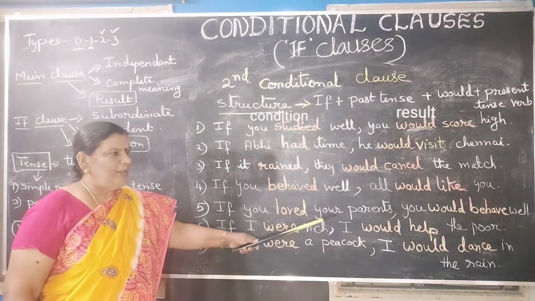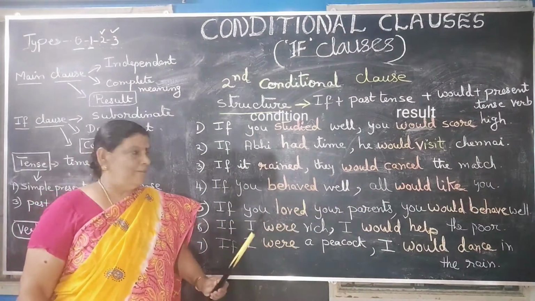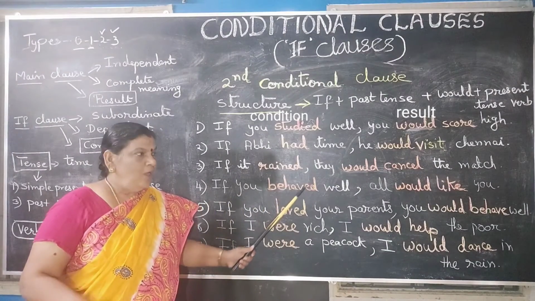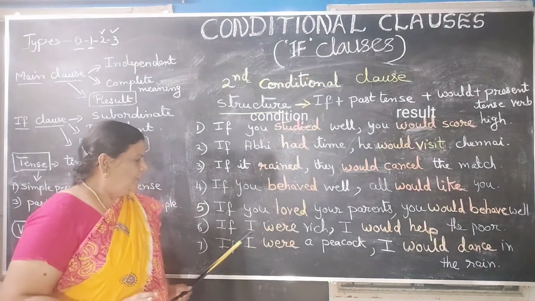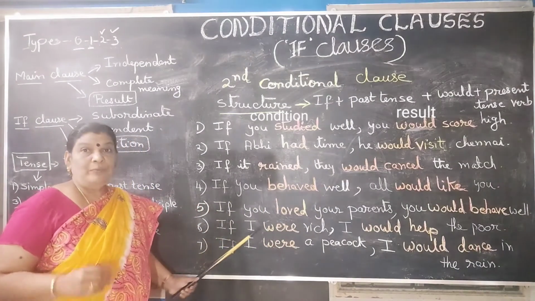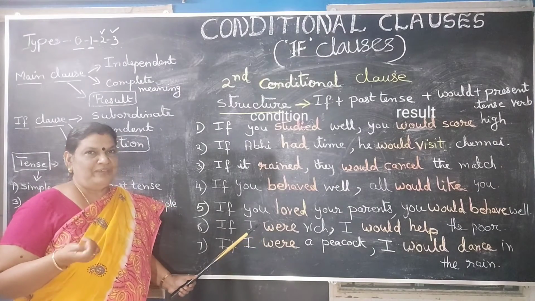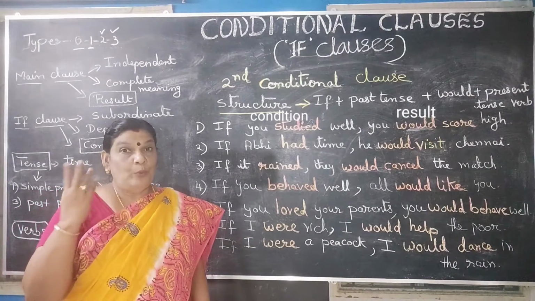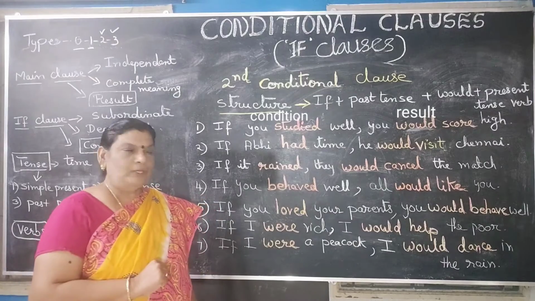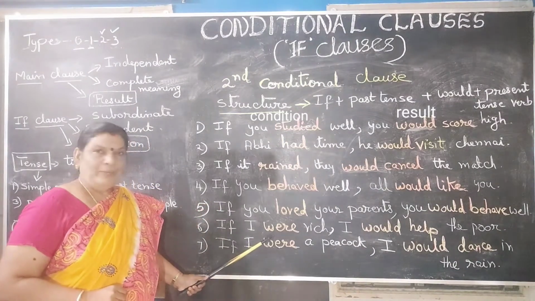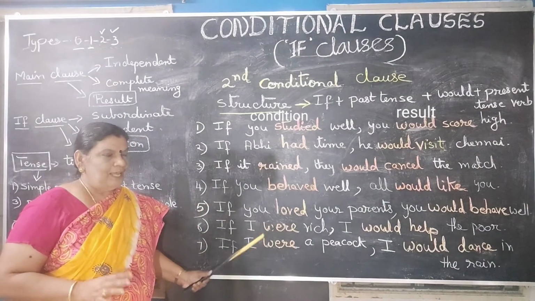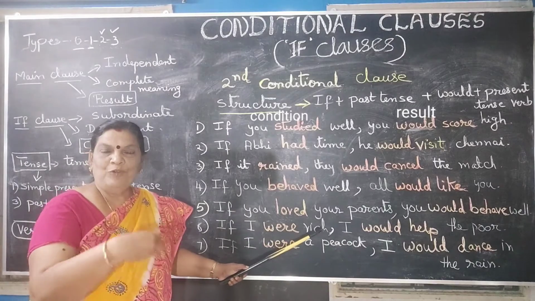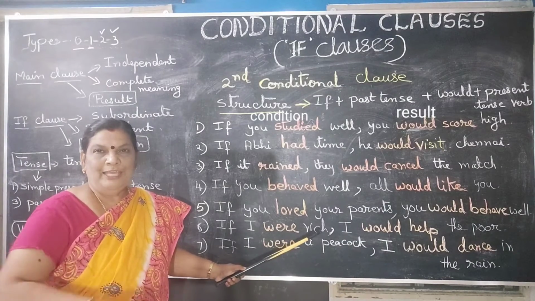If you loved your parents, you would behave well. If you behaved well, all would like you. Look at the next sentence. If I were rich, I would help the poor. So here, where is the past tense? Would help. Would plus present tense of the verb.